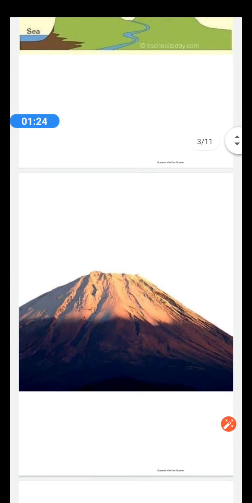The second picture which you see over here is of a volcanic mountain. Whenever we talk about volcanoes, we get the image of a mountain. So this is a volcanic mountain. It is built from the material which is ejected or thrown out from the volcano, from the interior of the earth. This material gets deposited at the side of the opening or the vent of the volcano, and due to continuous accumulation, it forms a mountain-like structure.